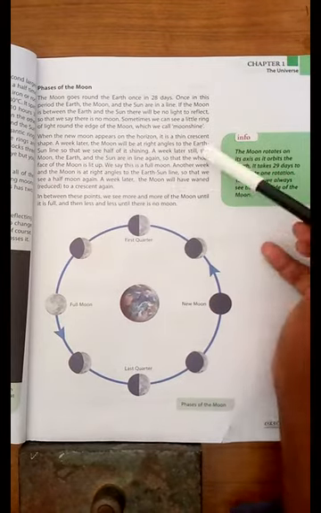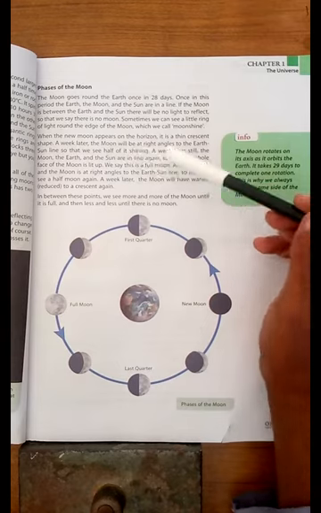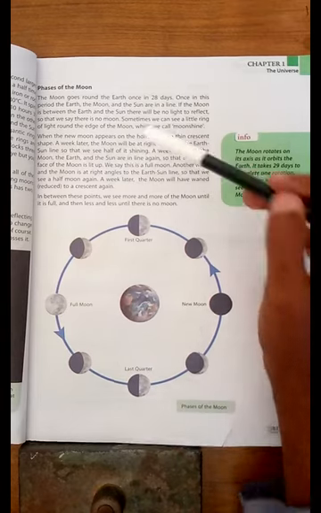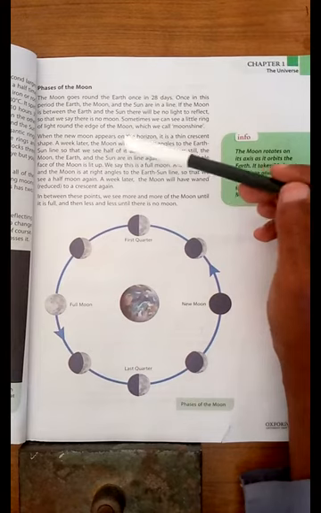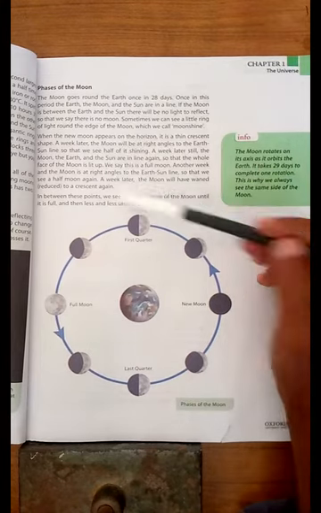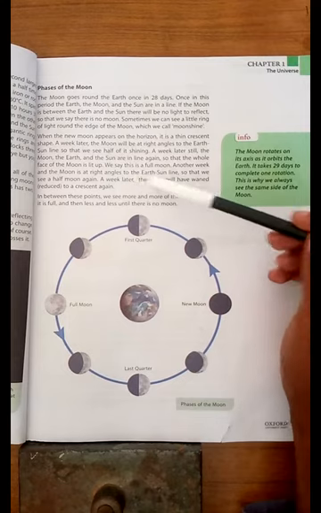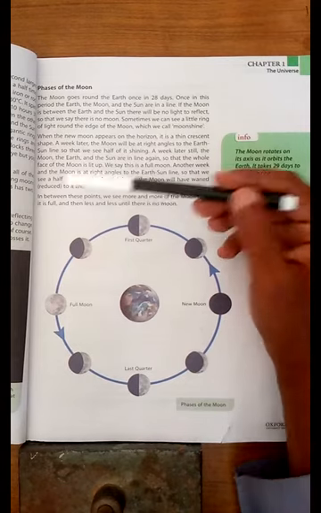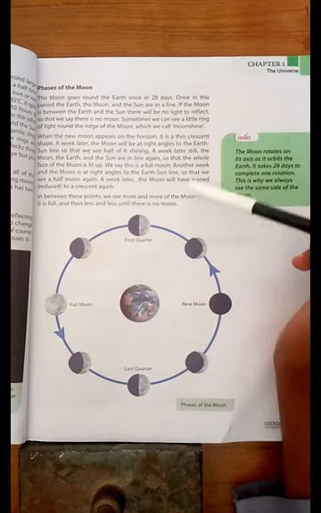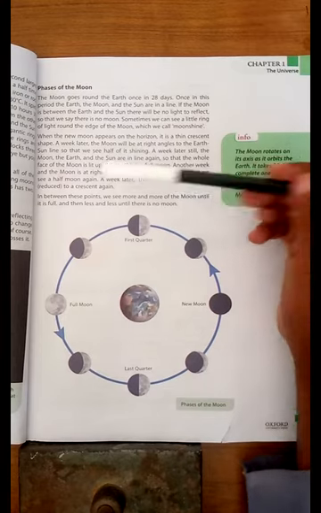A week later, the moon, the Earth and the sun are in line again, so that the whole face of the moon is lit up. We say this is a full moon. A week later, the moon is at right angles to the Earth-sun line, so that we see a half moon again.